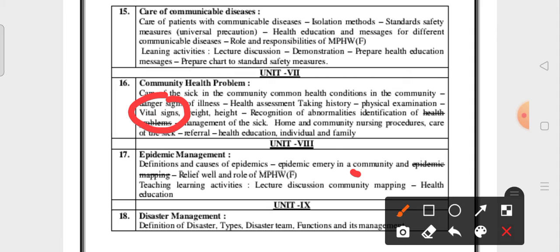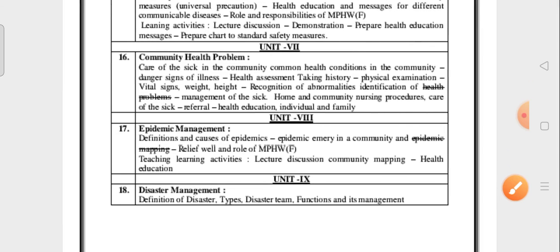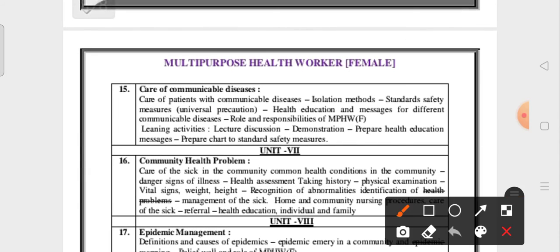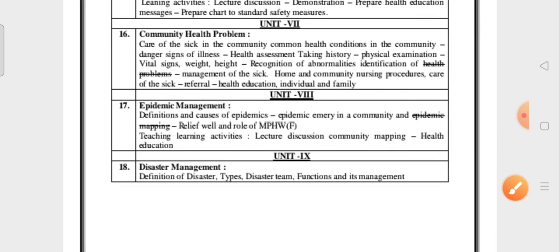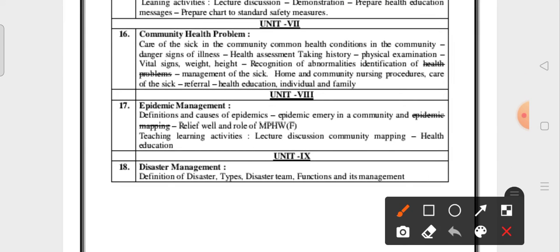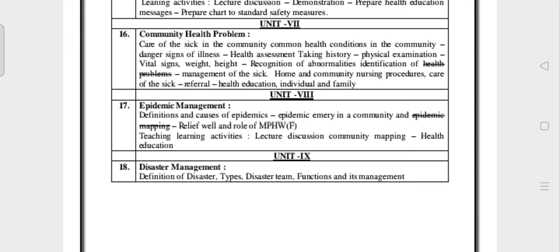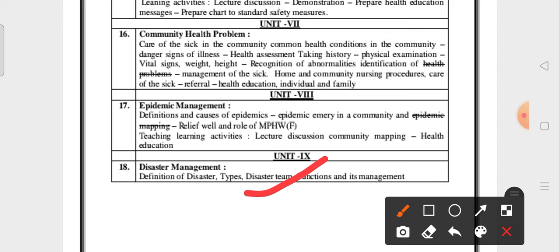Next coming to epidemic management. In epidemic management you have to know the definition of epidemic, causes of epidemic, and role and responsibilities. These are the three: definition, causes, and role and responsibilities. And lastly, disaster management is a very important question. Definitely they may ask 6 marks questions for disaster management.